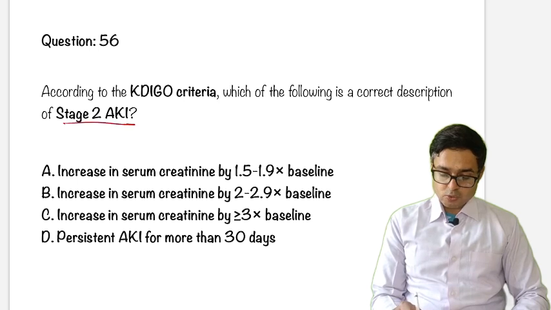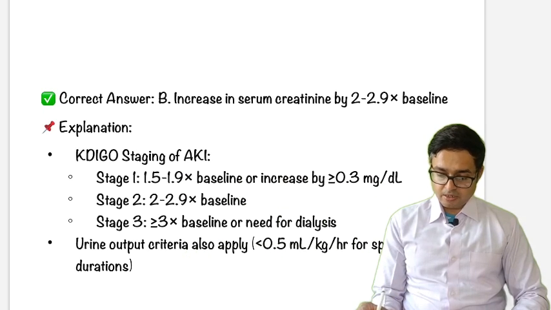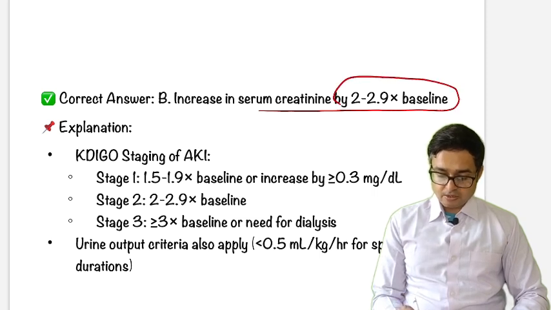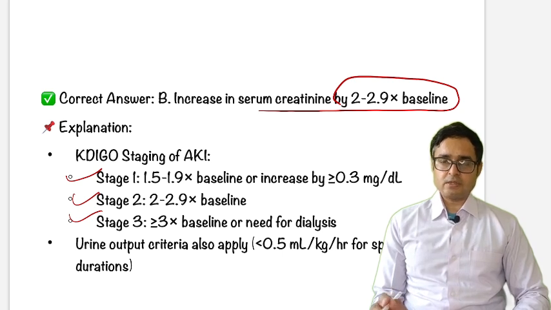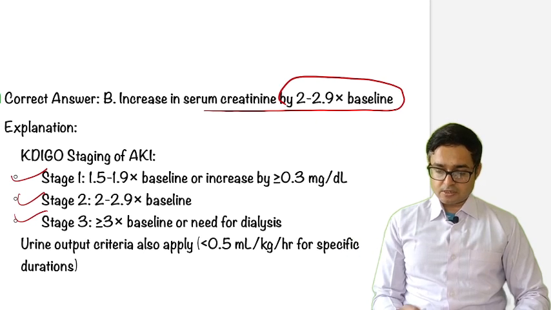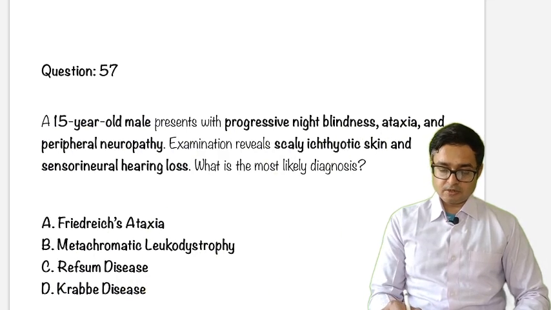Okay, stage 2 AKI, so just remember, stage 2 means serum creatinine raised by 2 to 2.9 times baseline. Stage 1, stage 2, stage 3. Just go through these criteria once. I'll not be discussing them here because this is a separate video and separate discussion. This is a very exhaustive topic. Next is question number 57.